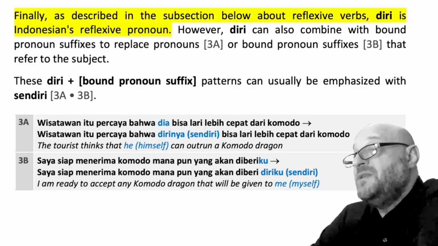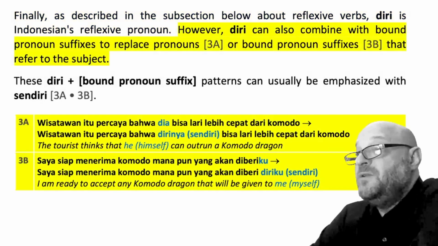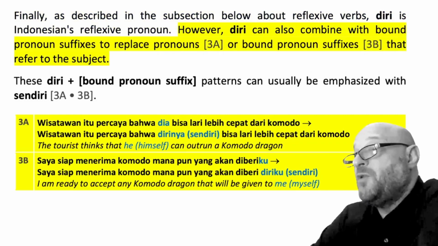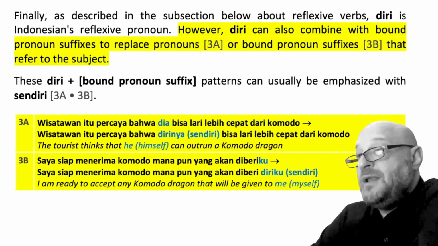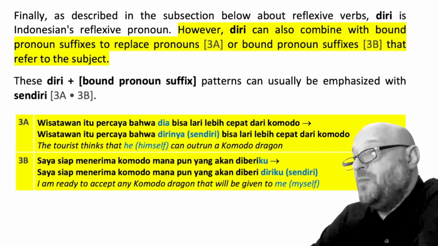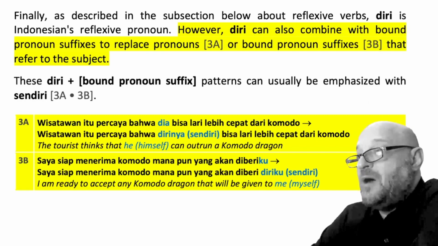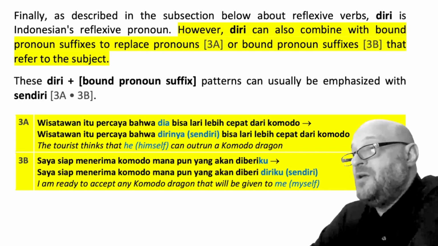Finally, as described in the subsection below about reflexive verbs, diri is Indonesian's reflexive pronoun. However, diri can also combine with bound pronoun suffixes to replace pronouns, or bound pronoun suffixes that refer to the subject. 3a, wisatawan itu percaya bahwa dia bisa lari lebih cepat dari Komodo. The tourist thinks that he can outrun a Komodo dragon, can be rewritten as wisatawan itu percaya bahwa dirinya, instead of dia, bisa lari lebih cepat dari Komodo.